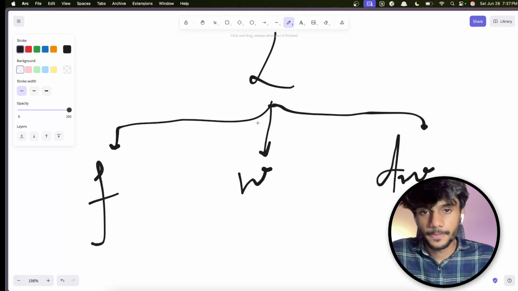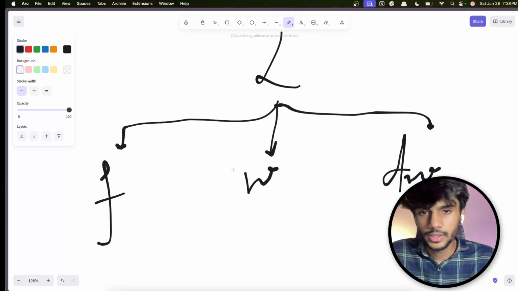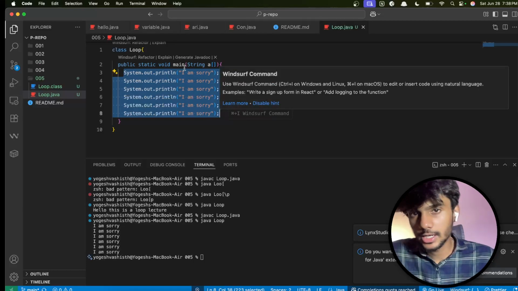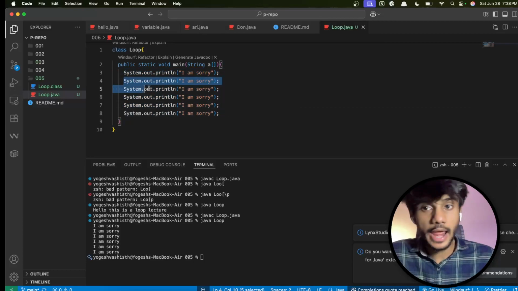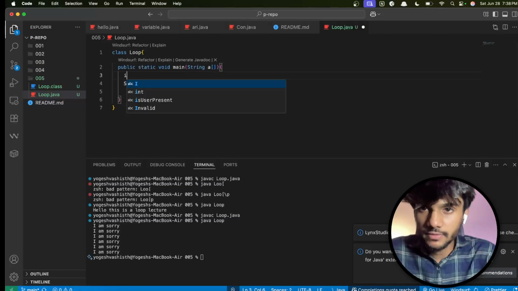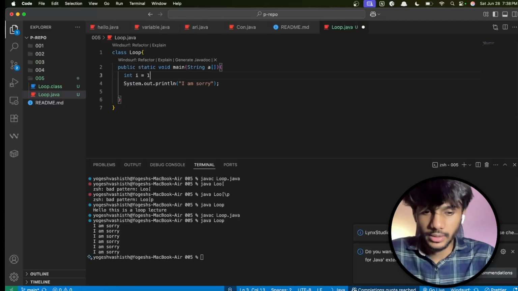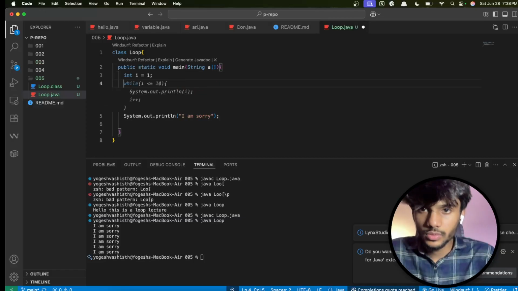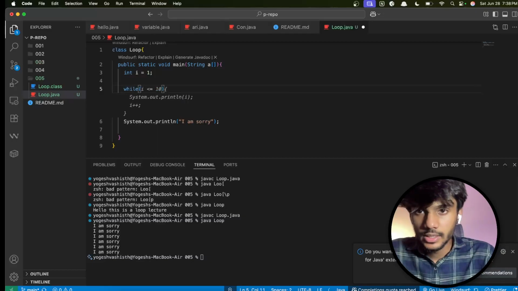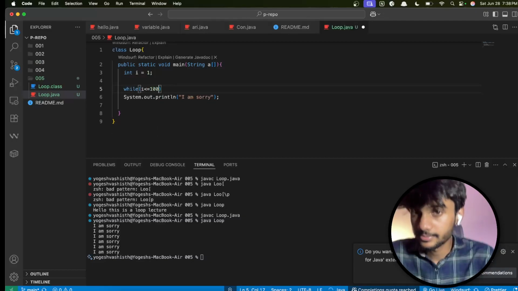So what's a for loop, and what's the difference between a while loop and a do while loop? Let us get started. I want this statement to repeat again and again, and I don't want to type it again. What I can do is initialize a variable int i equal to 1, and then use a while loop while my number is less than or equal to 100.